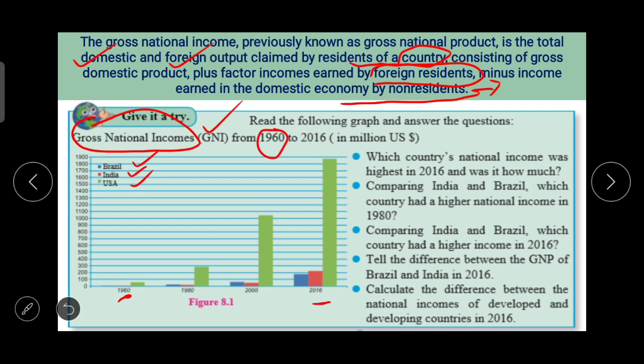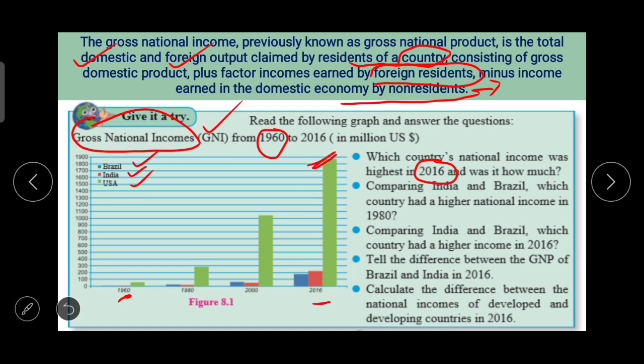Which country's national income was highest in 2016, and how much was it? If you go for 2016, we can easily understand that the gross national income of USA, which is in green color, was highest here.